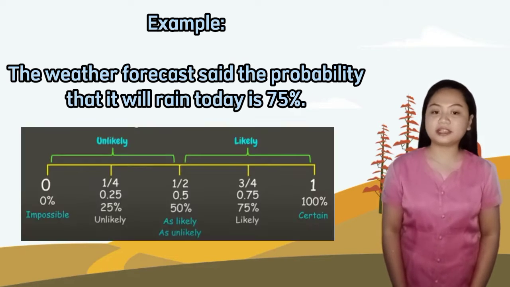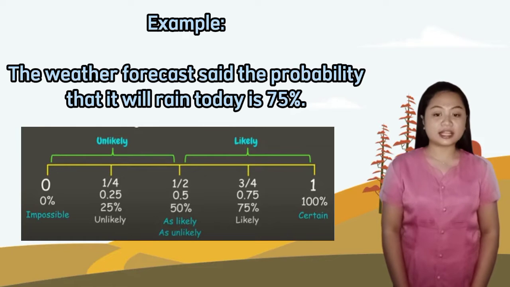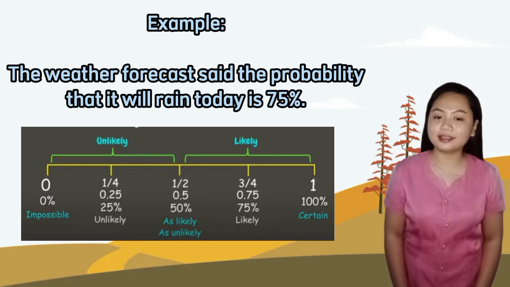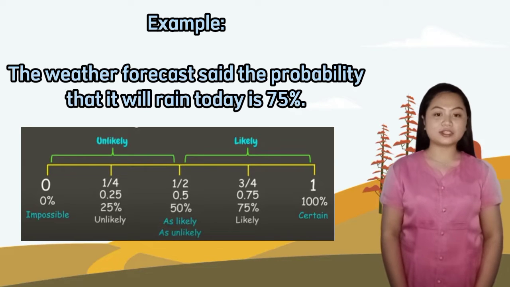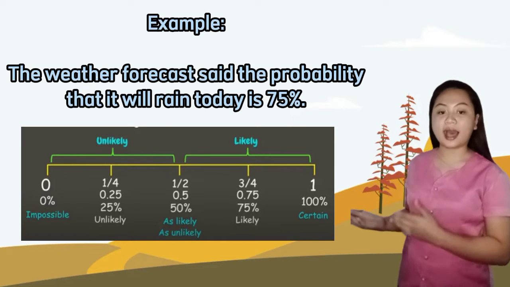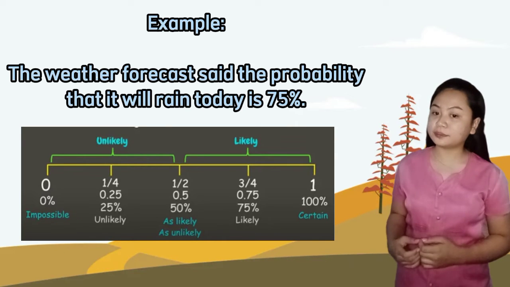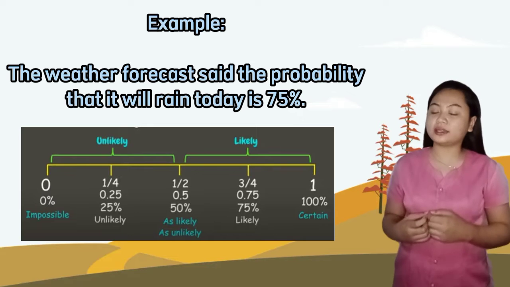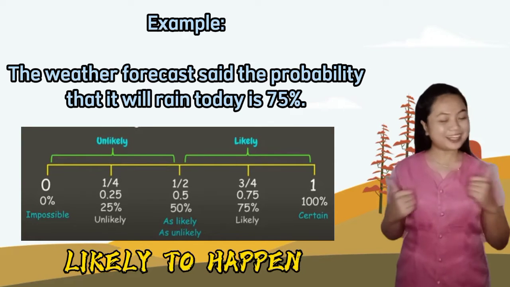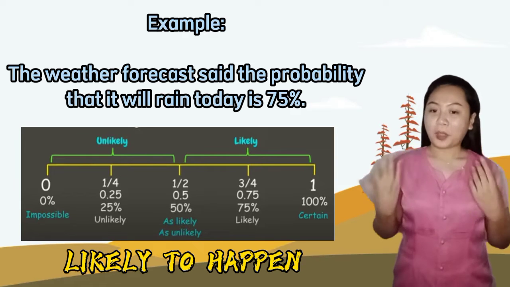Now, let's go back to our example to know the answer. Let's use the probability line to determine the chance that it will rain today. Since the forecaster said 75%, we can see that 75% is between 1/2 and 1. This means that the event that it will rain today is likely to happen. Great job, class!